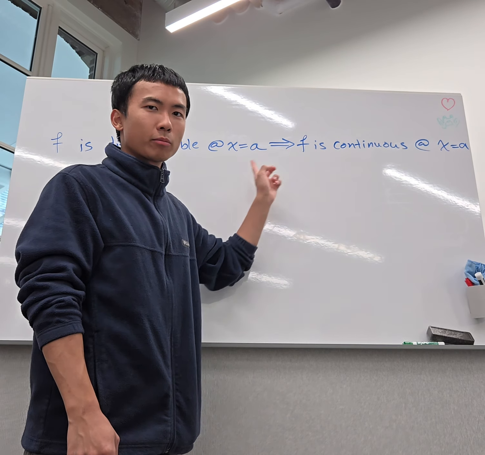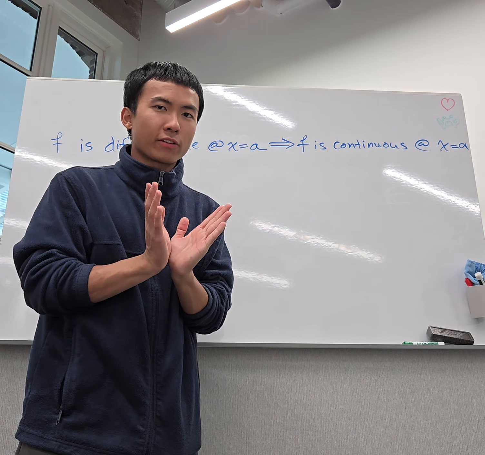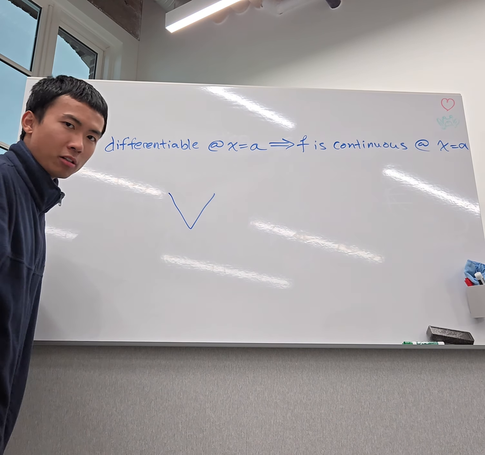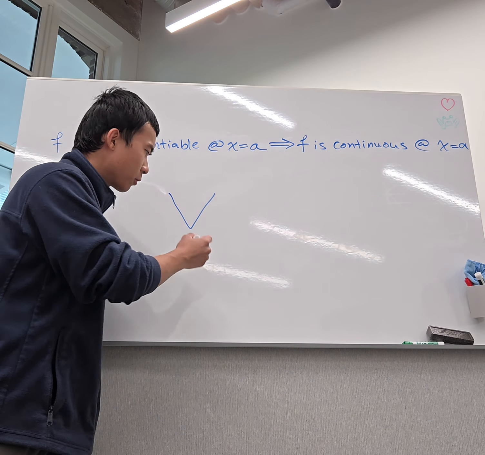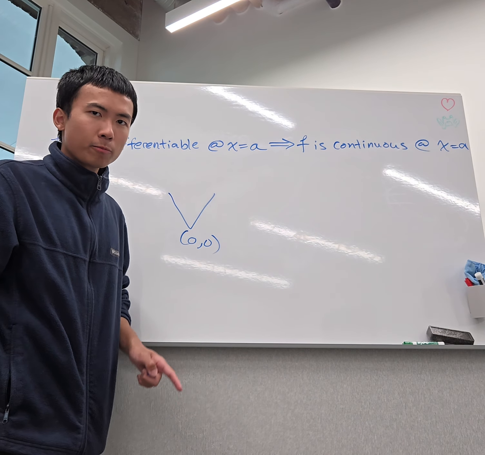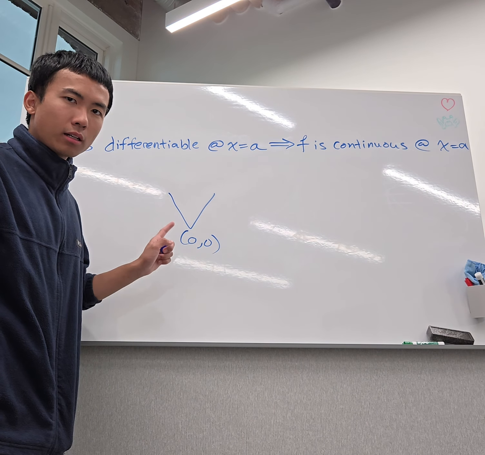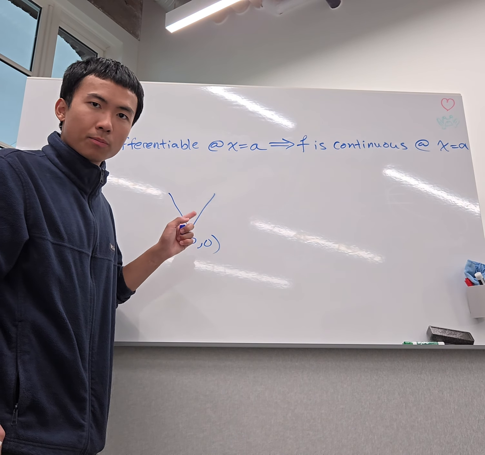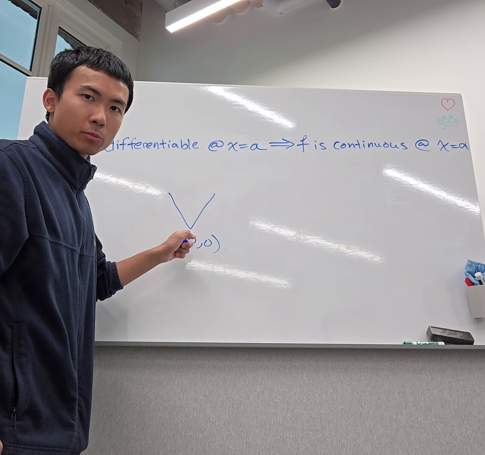I cannot say continuity implies differentiability because one example is the absolute value function, where even though it is continuous everywhere, it is not differentiable at x equals 0, y equals 0, the point (0, 0), because if you use the definition of the derivative and you let x approach 0 from the left versus the right, you will get two values. One is -1, the other one is 1. So since the two-sided limits don't equal each other, it is not differentiable at this point.